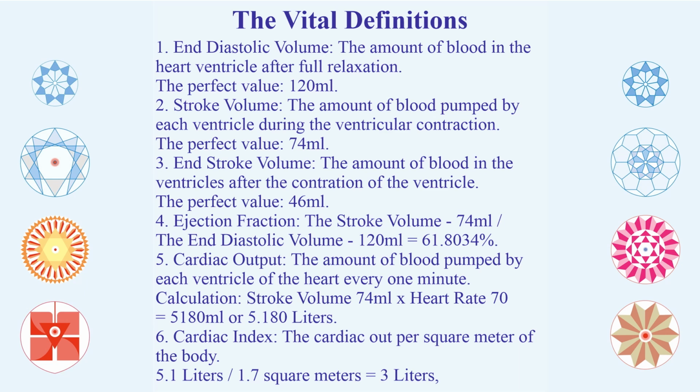Fourth thing which comes to mind is ejection fraction. The stroke volume, which is 74, divided by the end diastolic volume 120 is equivalent to 61.8034%. This is a perfect value.